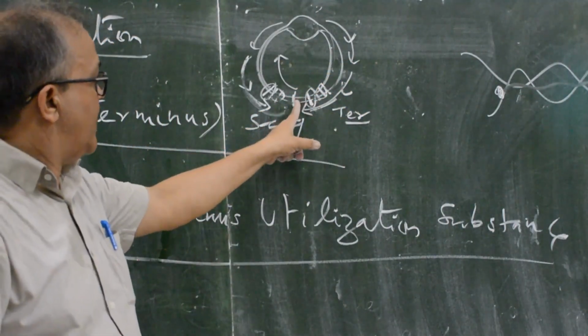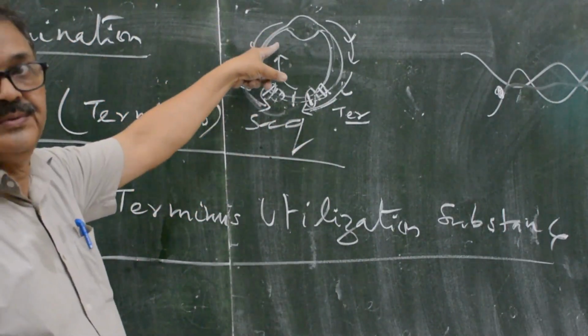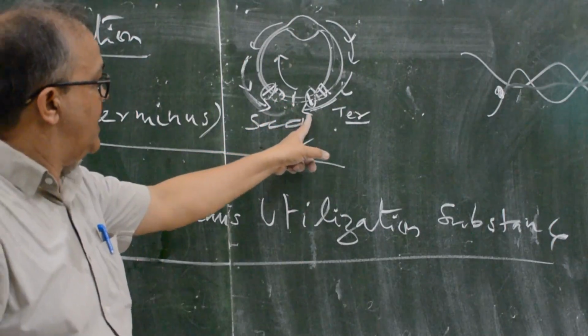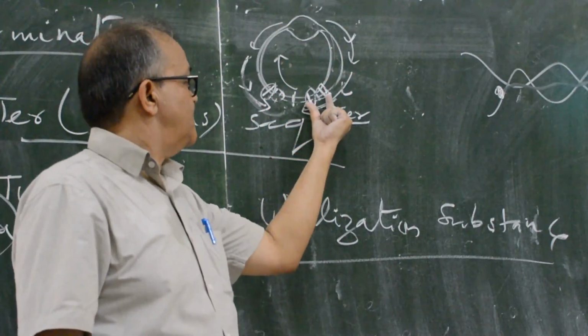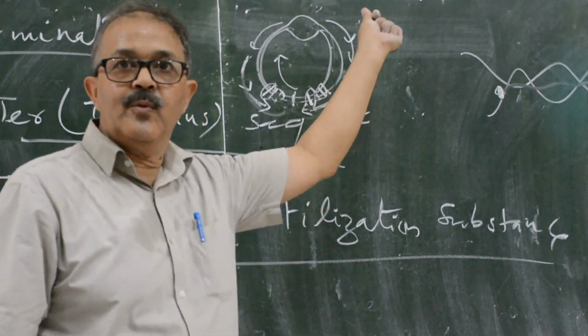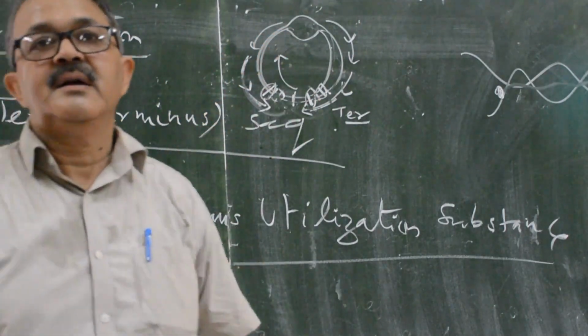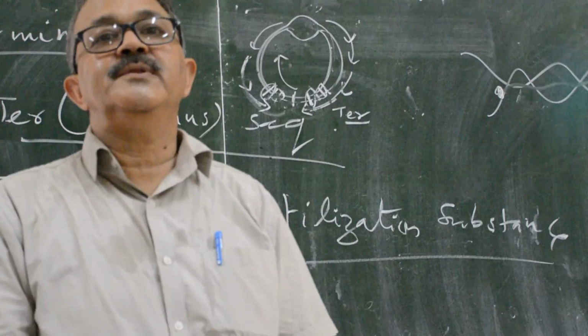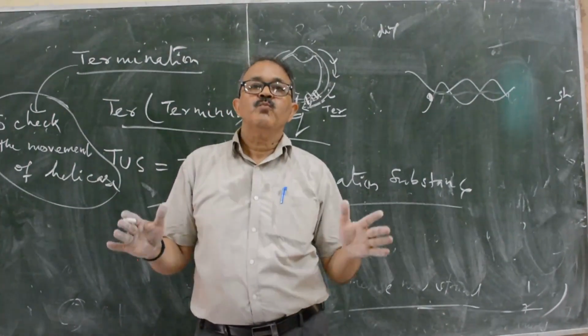But beyond this point, helicase can't move, because this combination will not allow any protein to move in that direction. This is the termination of the DNA replication. It is all about DNA replication in prokaryotes.